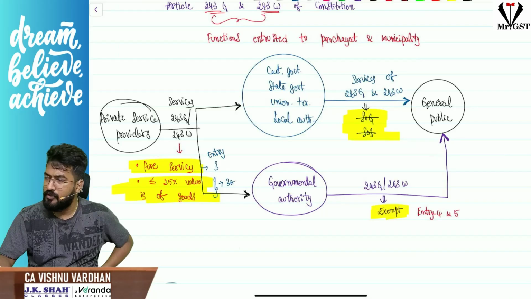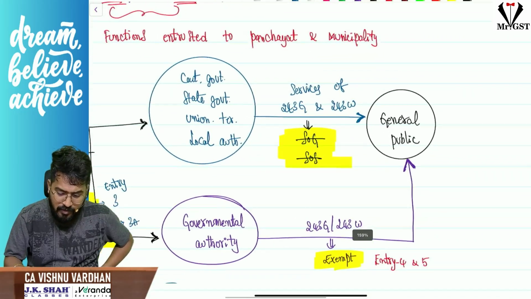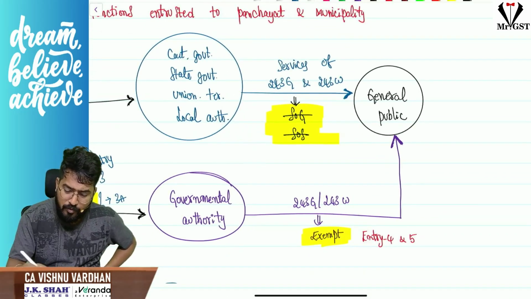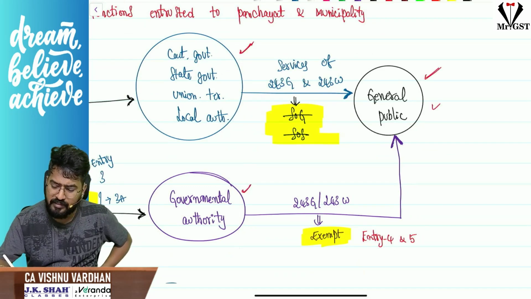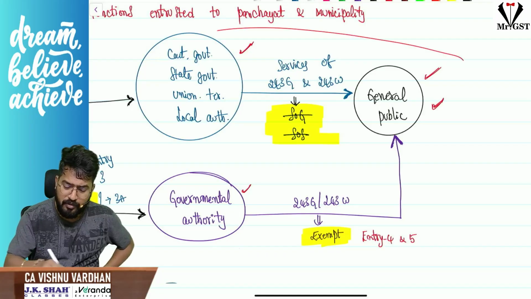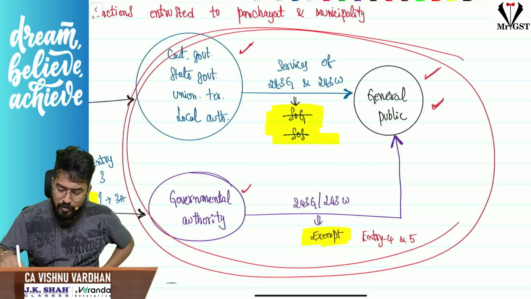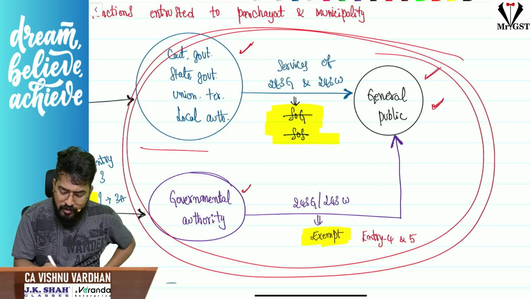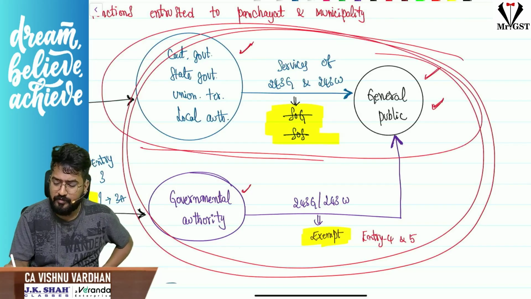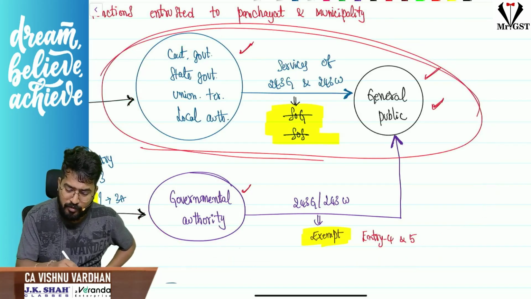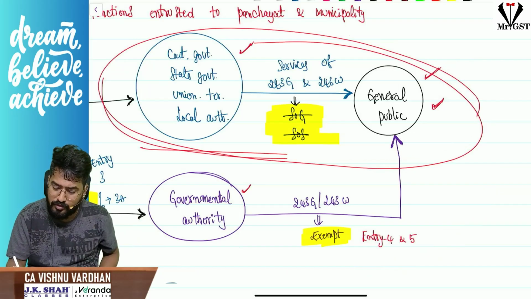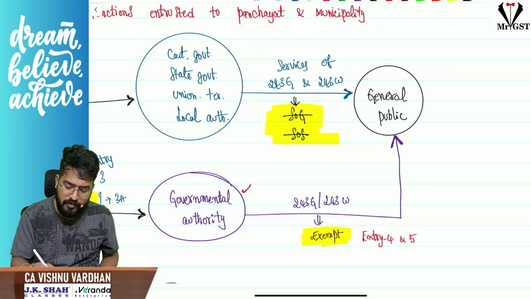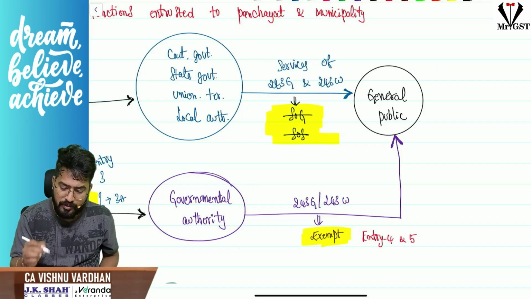One second. Sorry, listen here again. Sir, as I was telling, government or a governmental authority is providing services to the general public with respect to functions entrusted in article 243W or 243G. This concept we have already seen in schedule 3. Government directly to the general public is neither SOG nor SOS. Through notification, not schedule 3, sorry.